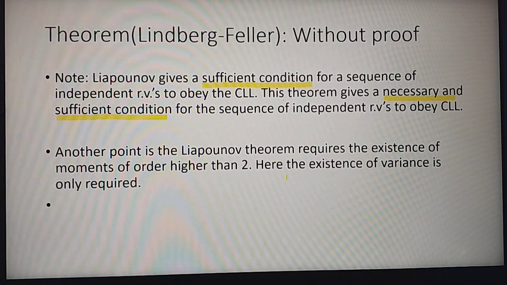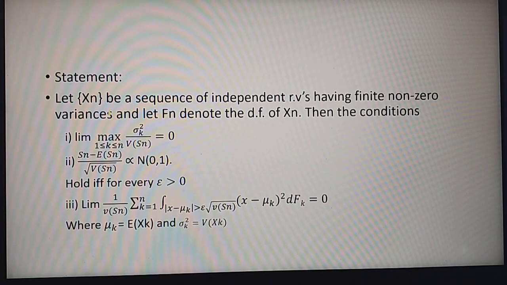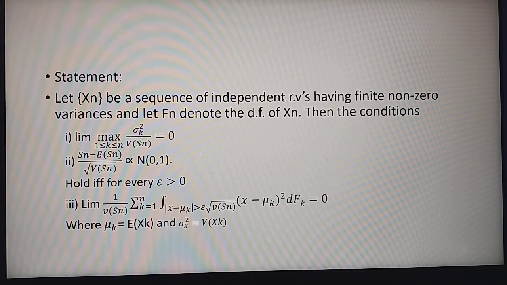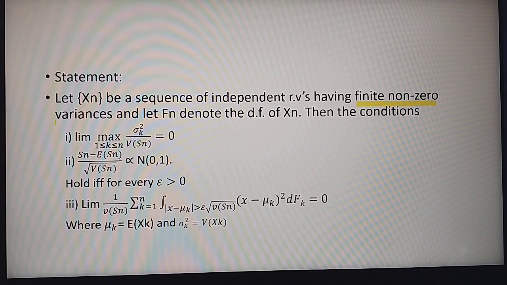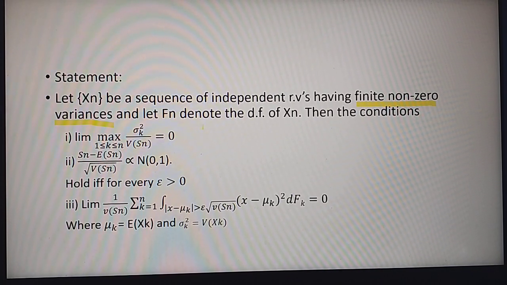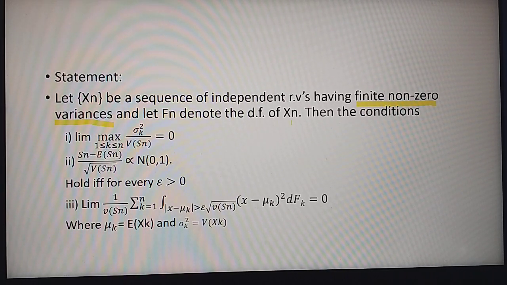So we will not prove this, but the statement of the theorem says that let xn be a sequence of independent random variables having finite non-zero variances. So this is the only condition here, and let fn denote the distribution function of xn.